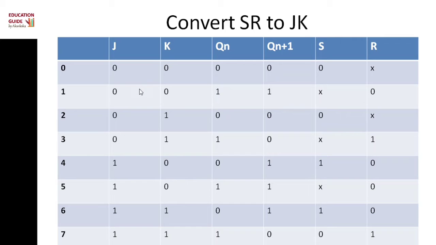Then according to this truth table, we can write the excitation table of the SR flip-flop. When Qn and Qn plus 1 are 0 0, then we get S R as 0, don't care. When Qn and Qn plus 1 are 1 1, then we get don't care, 0. Similarly, we can fill this table.